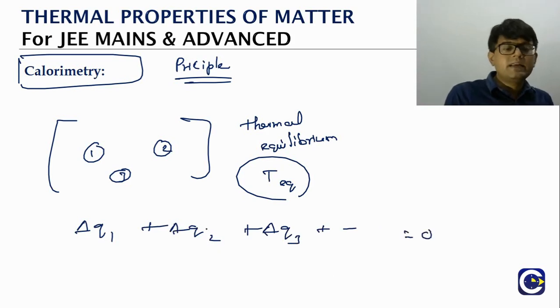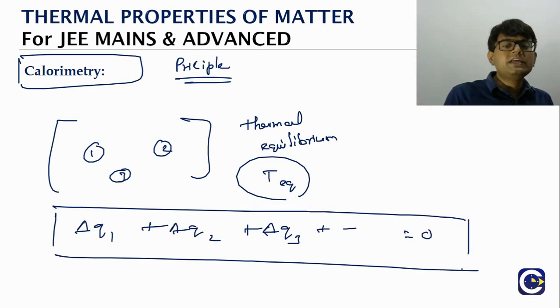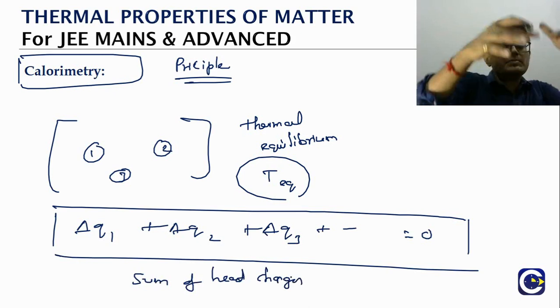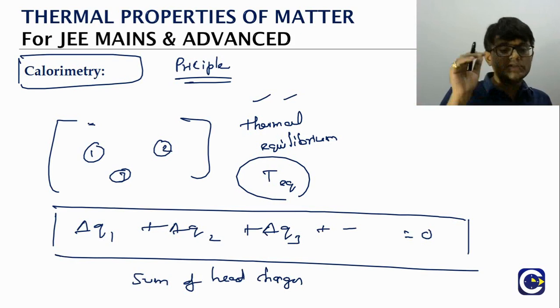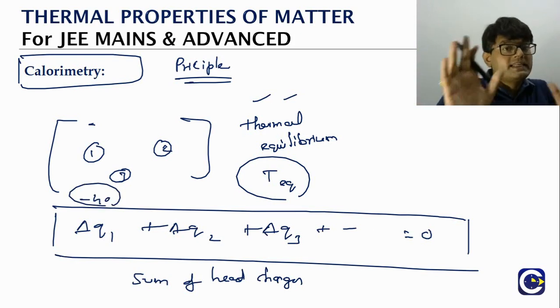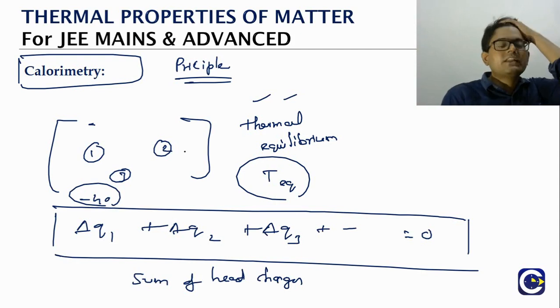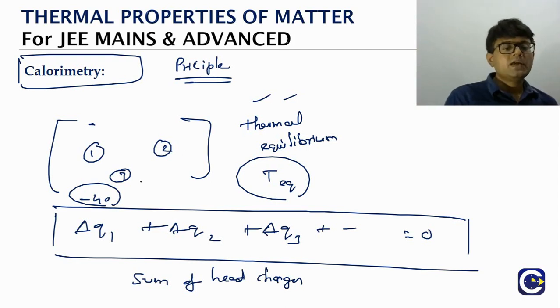The principle of calorimetry says: the sum of heat changes for all the objects which are attaining thermal equilibrium together will add up to 0. Why, I will tell you. Because object 1 is a hot object, so it will lose heat. Maybe delta Q1 is minus 40. Objects 2 and 3, let's say, are cold objects, so they are going to gain. For them, delta Q will be positive. If object 3 gains 10, object 2 will gain 30, so if you add them up, 10 plus 30, totally it will add up to plus 40.